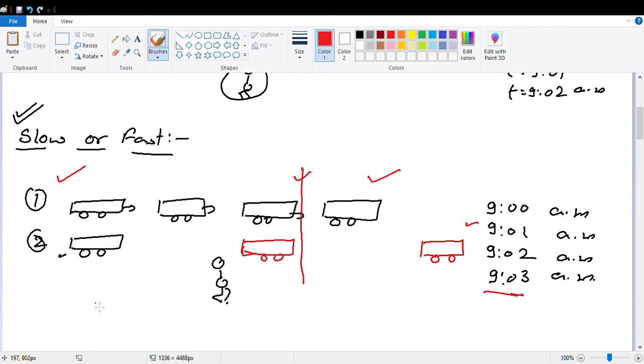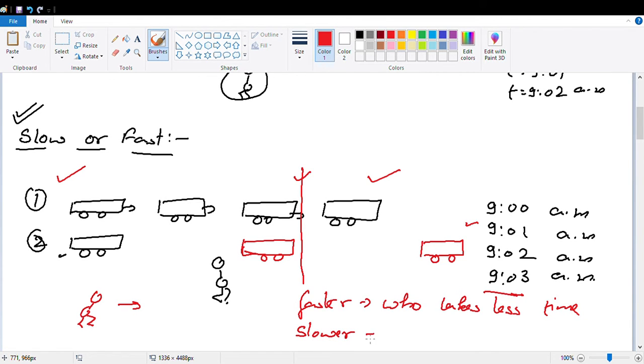I am taking an example of race. There is a race in your school playground. Okay, who wins? Those whosoever is faster. Now who is faster? Who takes less time. जो भी कम time लेता है वो faster होता है. Okay, and who is slower? Who takes more time. So what we can conclude in slow or fast motion?